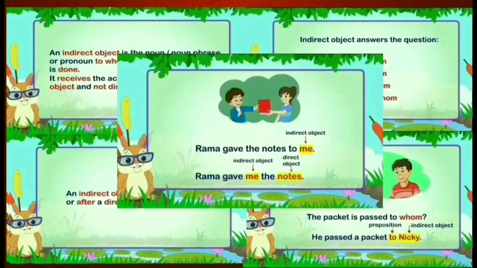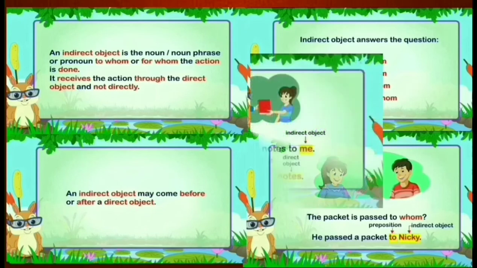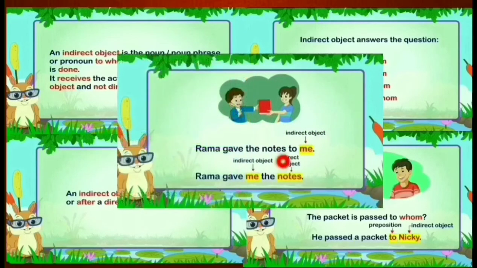So the indirect object may come before or after the direct object. In this example, it comes after the direct object, and here it comes before the direct object.